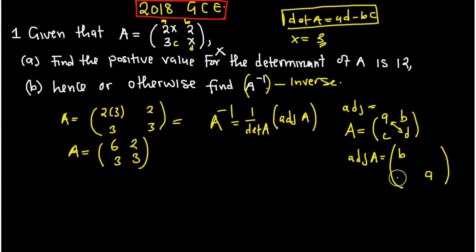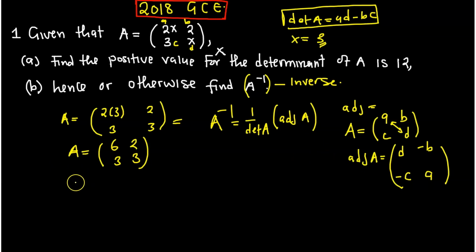So here, c will become negative c, and here this is b, so it will be negative b. Now listen. The major diagonal swaps, but the signs do not change. The minor diagonal does not swap, but the signs change. Take note of that. Okay, so that is how we find the adjoint.